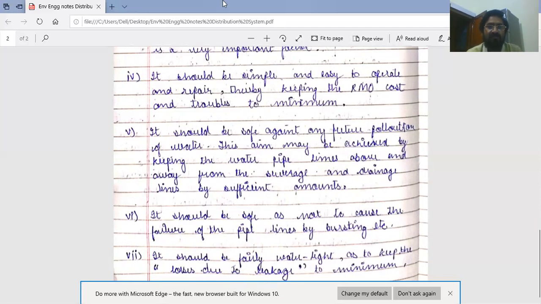These are some requirements of good distribution system.